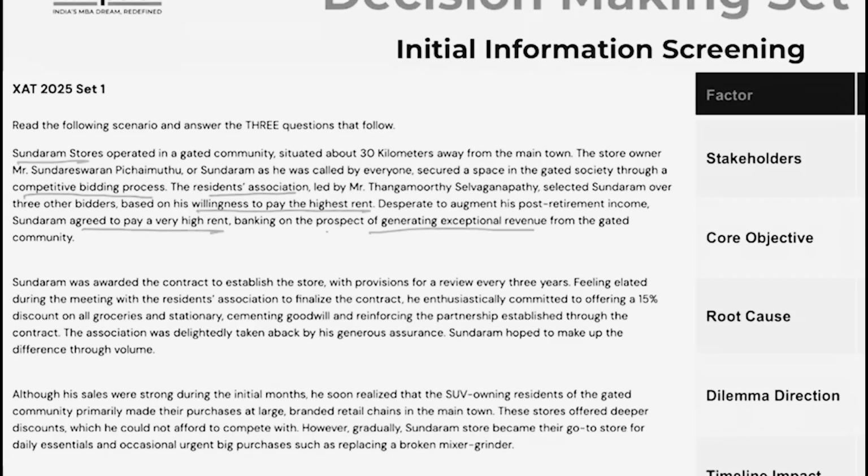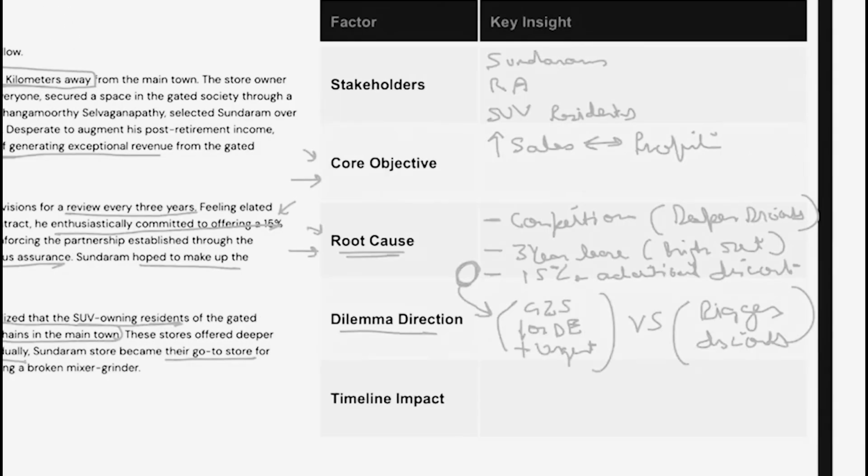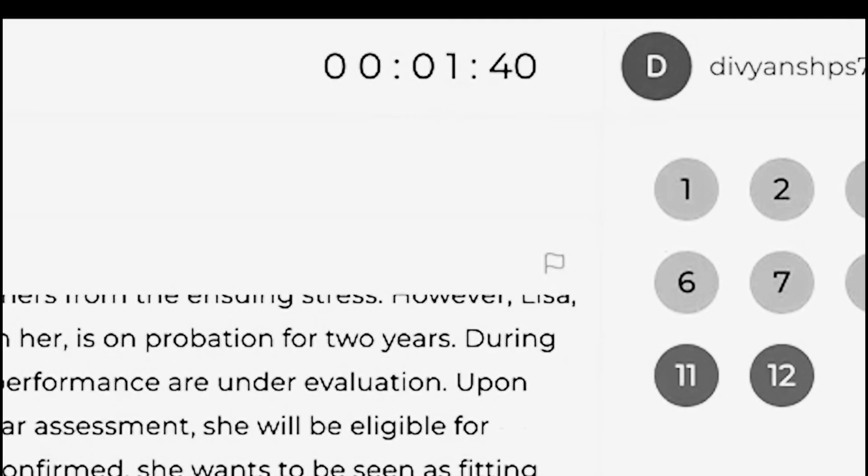In the first part, we will understand how to read and break down the passage into key data points. After that, our mentor will solve the test under strict timer.